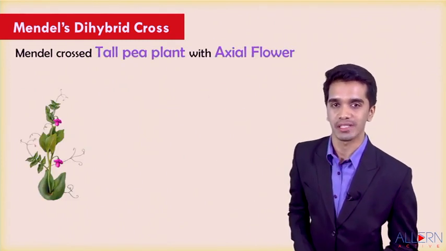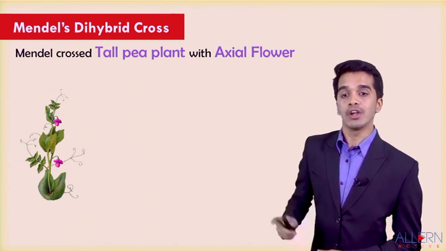So Mendel performed his second experiment called Mendel's dihybrid cross. In his first experiment, called the monohybrid cross, Mendel took only one single character of the garden pea plant. Now Mendel thought, instead of taking one single character, let's take two characters at a time. So let us study what characters Mendel selected for his experiment called Mendel's dihybrid cross.